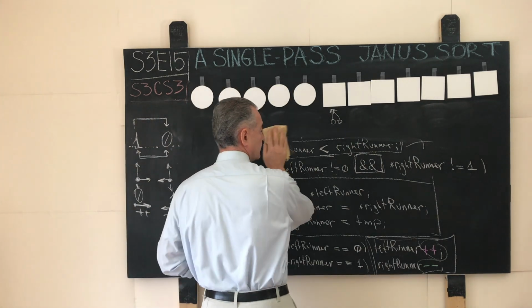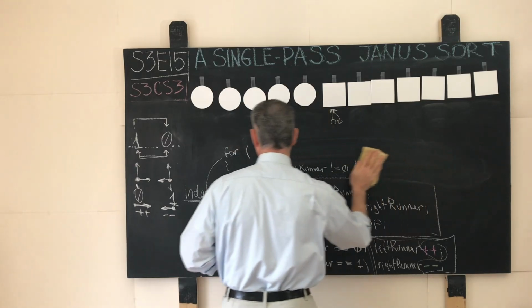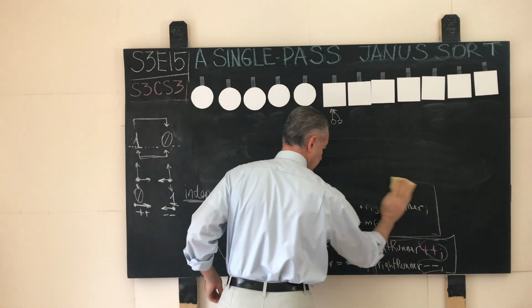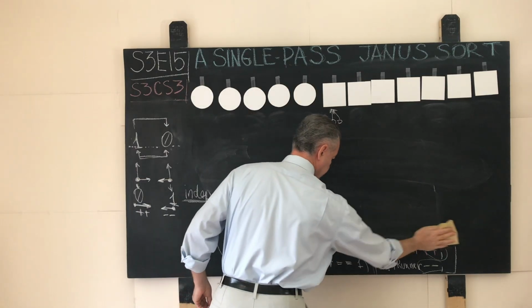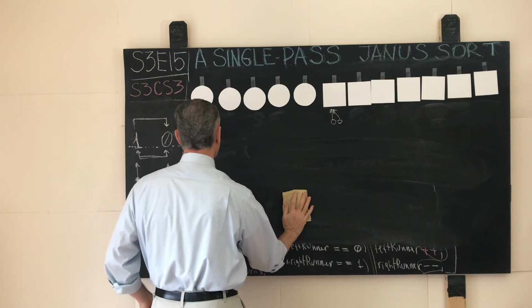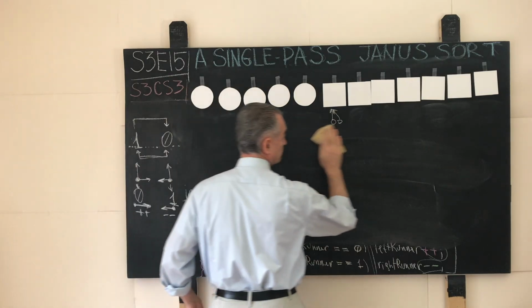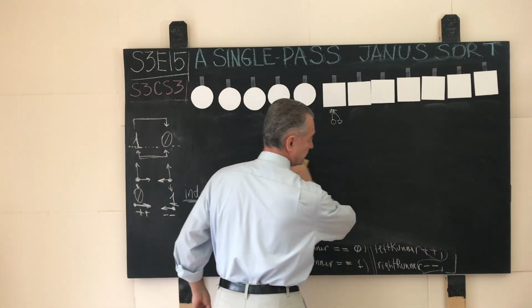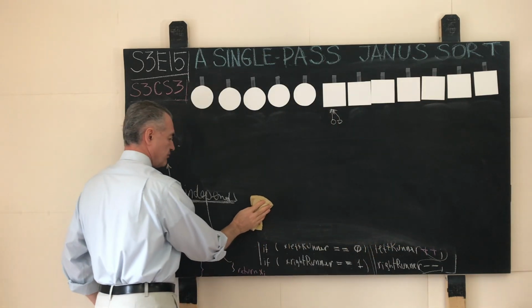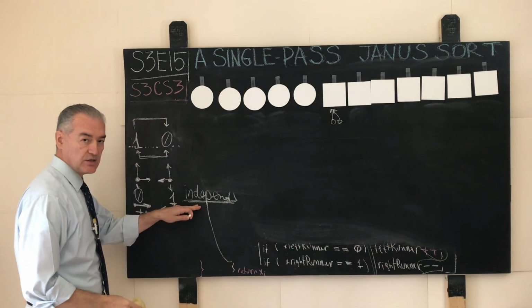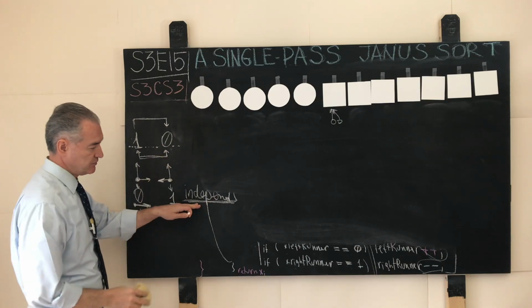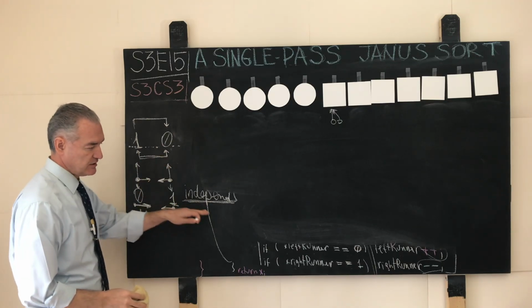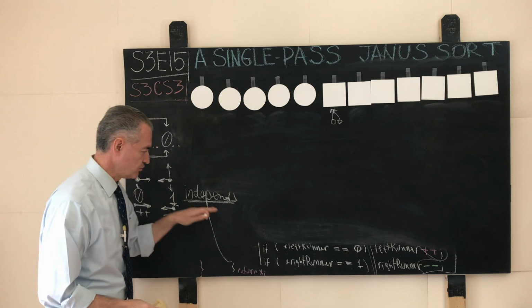So think about the following question. Is it possible to make this algorithm stable but still honor the constraints that we imposed on this algorithm first? Also, don't forget that hopefully you saw in this mechanical demonstration the fact that the motion of the left and the right runners was independent.